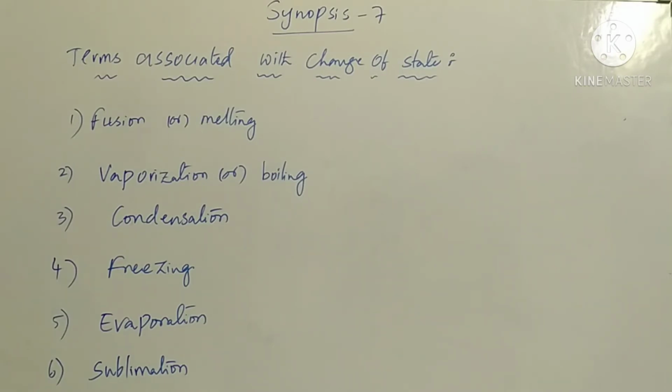Next one, freezing. At a fixed temperature, the liquid substance gets converted into solid. Here the water is converted into ice. This type of change is called freezing. Next one, evaporation. The conversion of liquid into vapor is called evaporation.